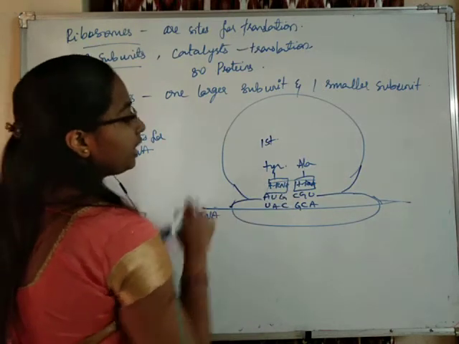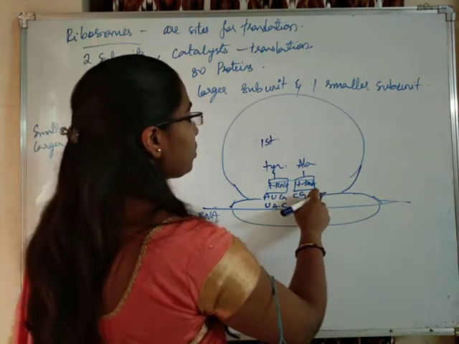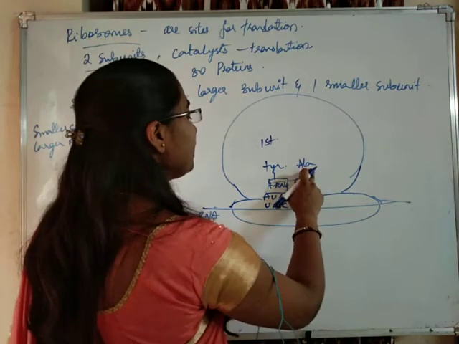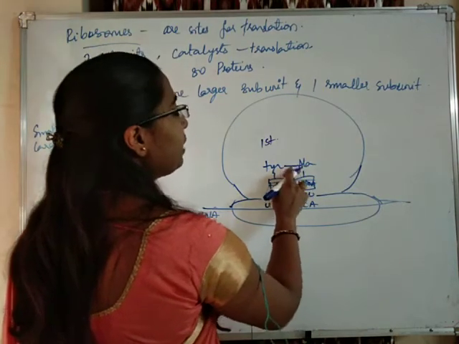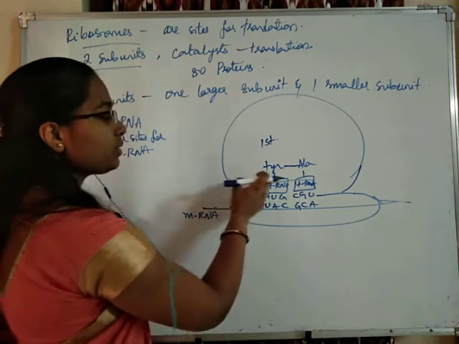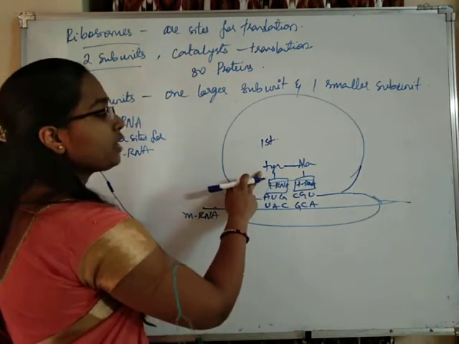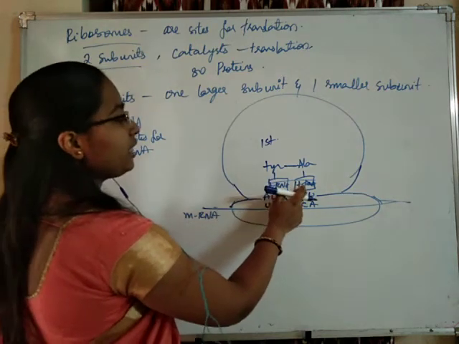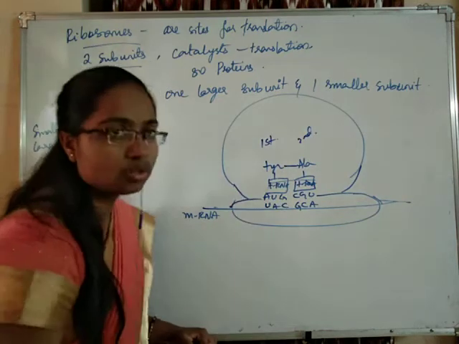Now, onto the second binding site, there is anticodon CGU, which is going to carry the amino acid alanine. So, now between this tyrosine and alanine, which are placed side by side, a peptide bond will be forming. And after that, this tRNA will slide away, this tRNA will go outside, it will be released from tyrosine, and after that this alanine will come back to the first position.